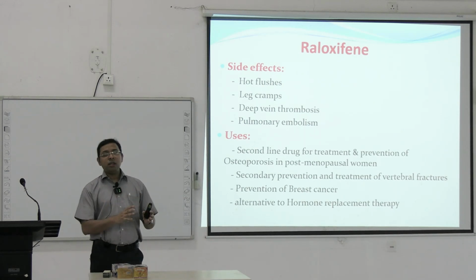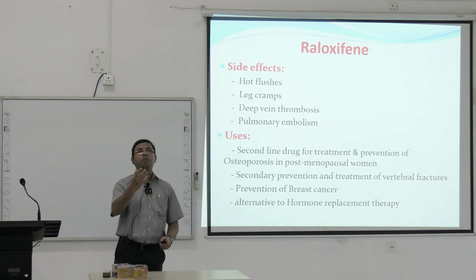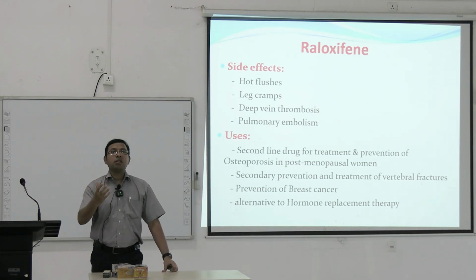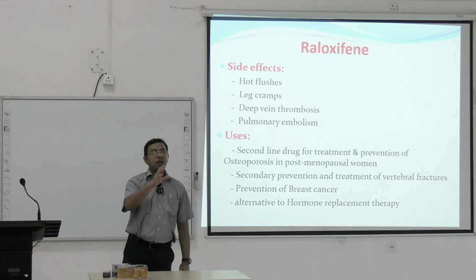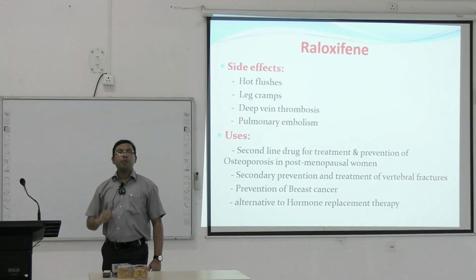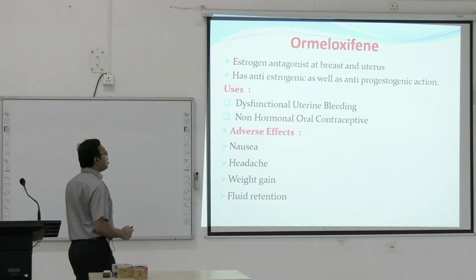So you have to write all this, how this selective estrogen receptor modulator is different from the normal estrogen, and the actions of tamoxifen and raloxifene. So tamoxifen mainly acts in breast carcinoma, and raloxifene mainly acts in osteoporosis, postmenopausal osteoporosis.